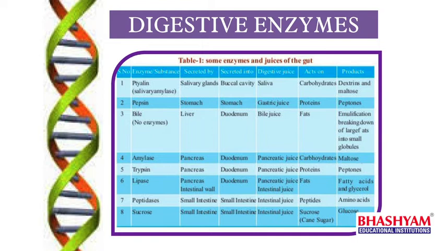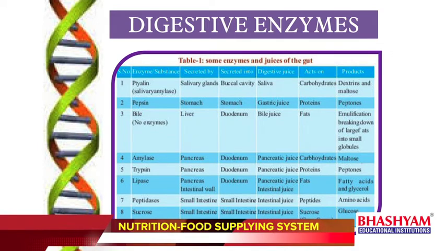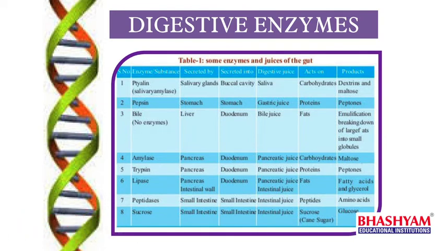Ptyalin or salivary amylase, and this is produced in the saliva, and another enzyme amylase and another one sucrase. These are the enzymes that are responsible for the digestion of carbohydrates, and these enzymes finally convert the carbohydrates basically into maltose and glucose.